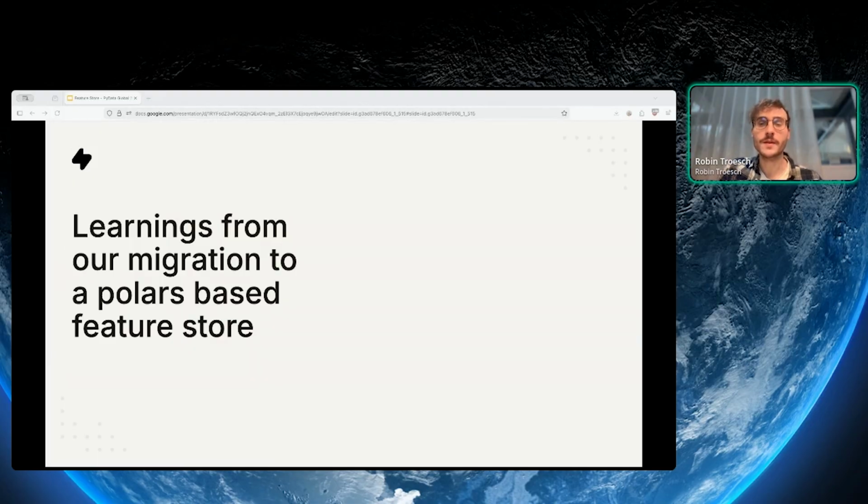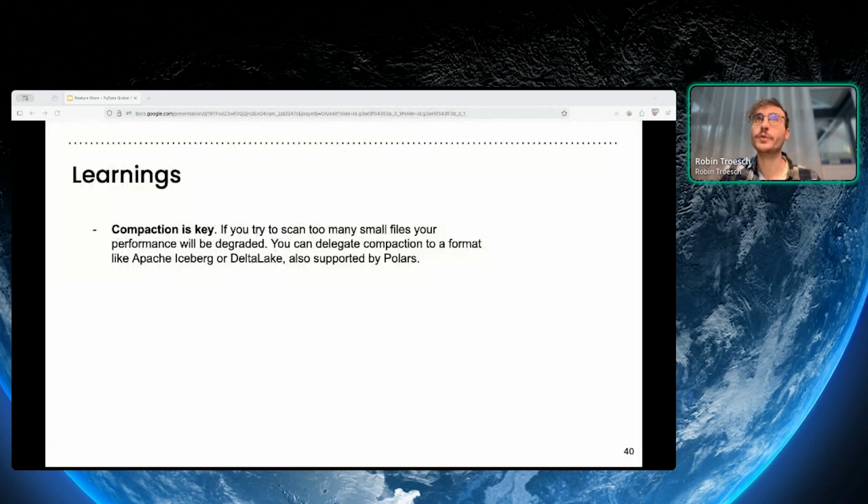So yeah, that's almost it. I'm going to quickly recap with some of the learnings that we had. Compaction was key. If you try to scan too many small files, your performance will be degraded. We also thought about what if we delegated this compaction to Apache Beam or Delta Lake, which is supported by Polars, and they do this compaction and find another compaction ratio that is more optimal.